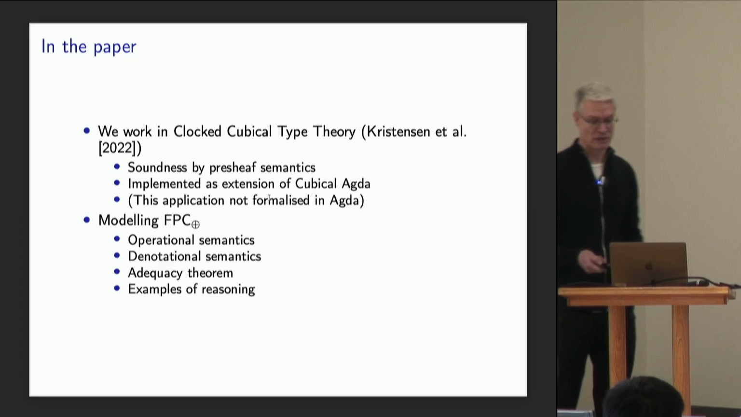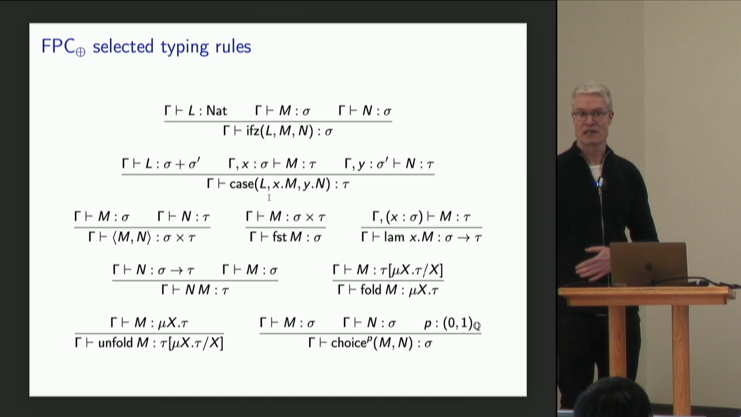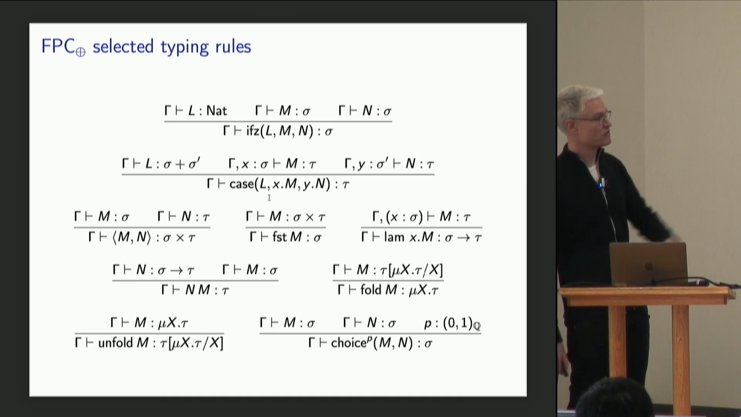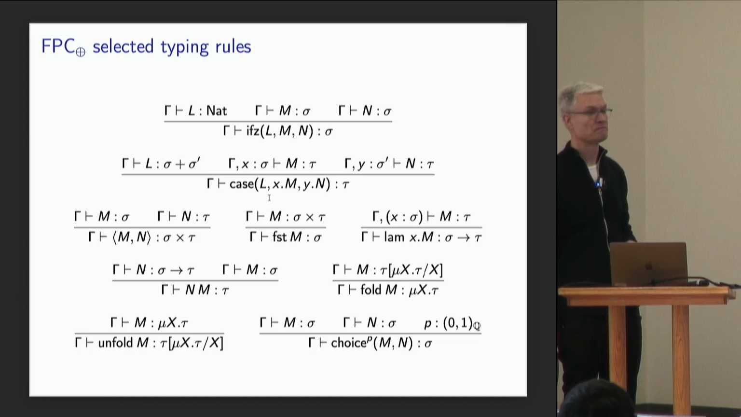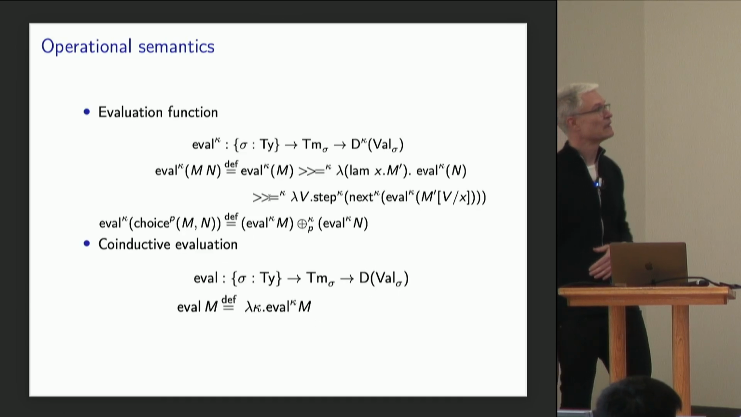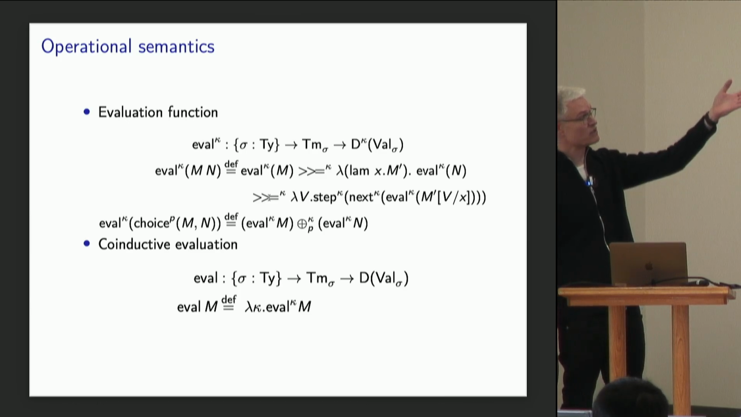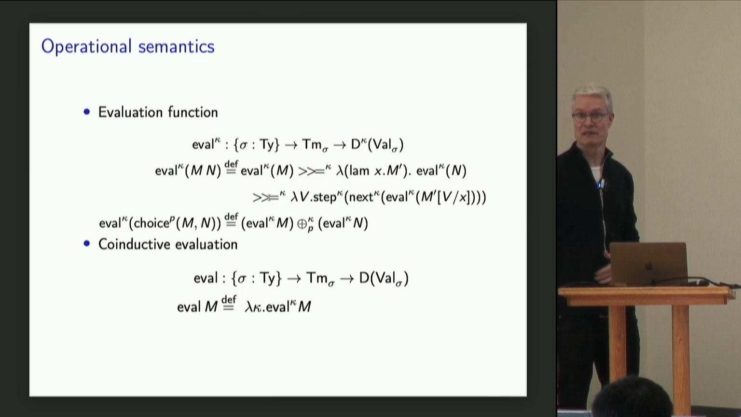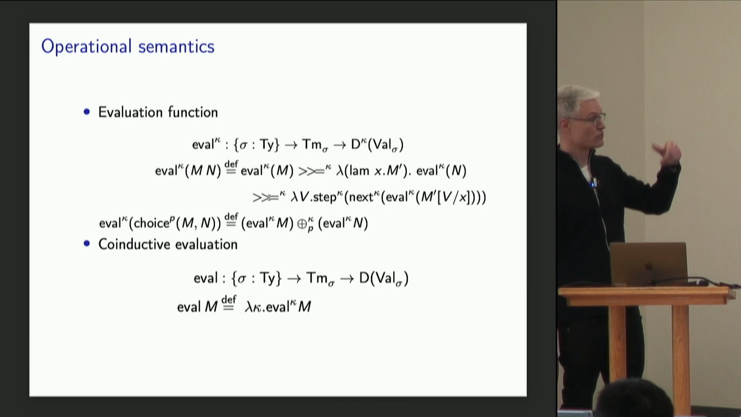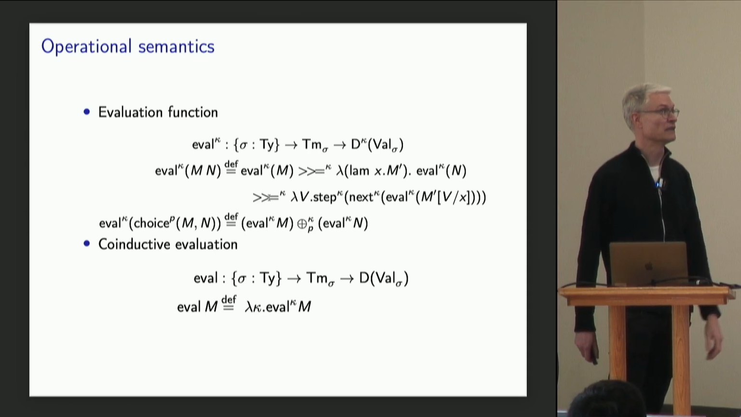So let me show you a few more details of this. Here's the probabilistic FPC. It's the simply typed lambda calculus extended with recursive types. You have the fold and unfold, and then probabilistic choice. And so we define an operational semantics. And the operational semantics is just given by an evaluation function that takes a term of type sigma and returns a value of type sigma. Of course, that computation uses recursion and it uses probabilistic choice, but we can model that using this monad here.